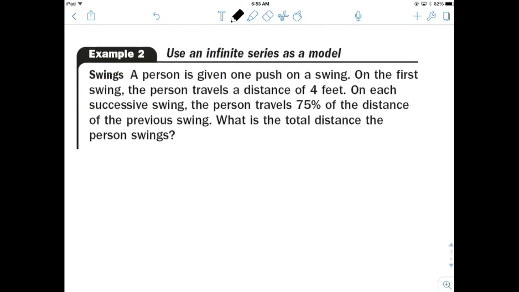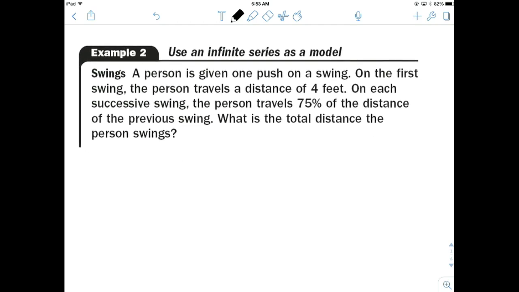A swing is another example. A person is given one push on a swing. On the first swing, the person travels a total of 4 feet. Each successive swing, the person travels 75% of the distance. What's the total distance the person swings? Well, they're not going to sit there forever, but eventually their swings will become so small they're not measurable. They're not going to kick, they're not going to push, they're not going to add any momentum, they're just simply going to enjoy the ride.